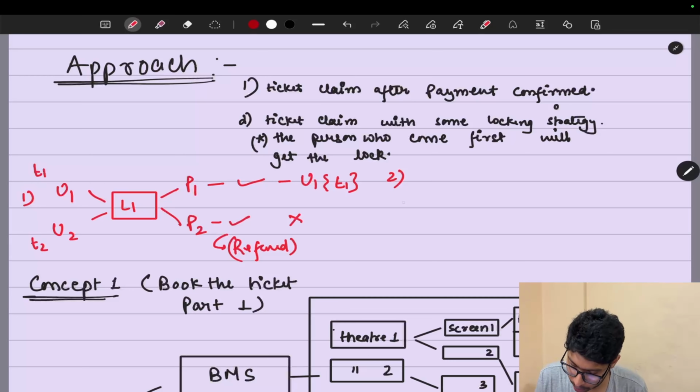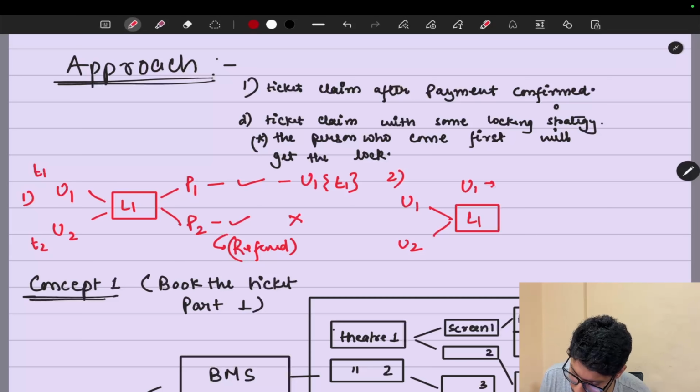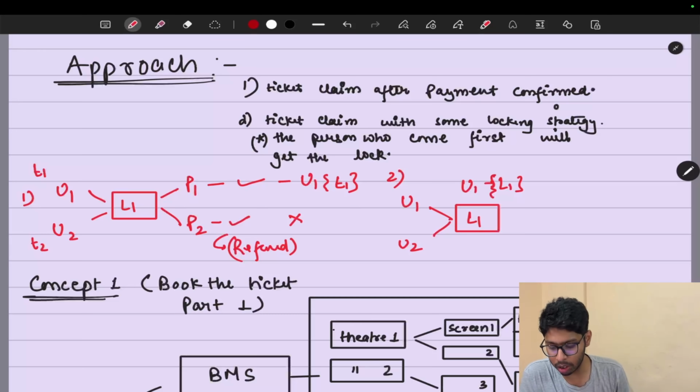There is user 1 and user 2. They again reach a seat L1, and U1 is the person performing the transaction at time T1 and reaches first. So U1 will take a lock, as I mentioned in a star point here: the person who comes first will get the lock.